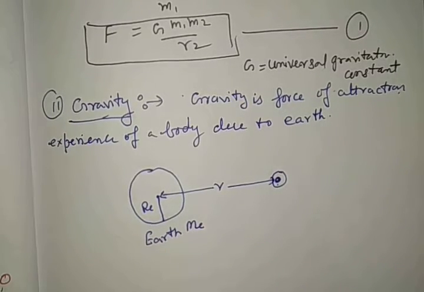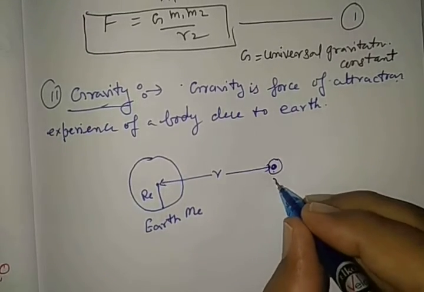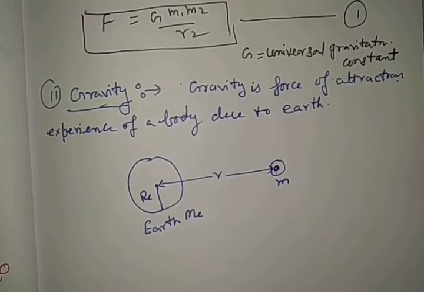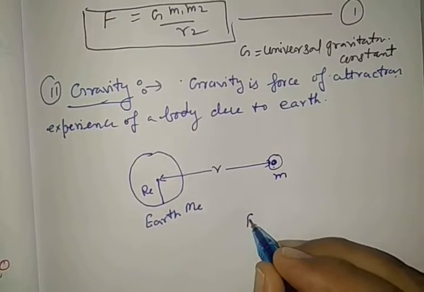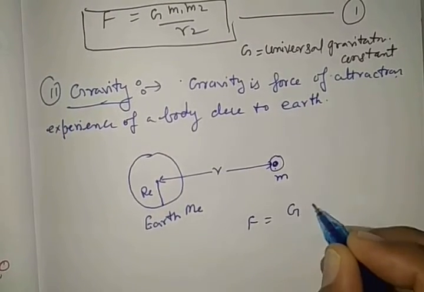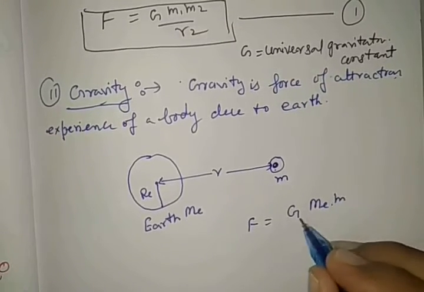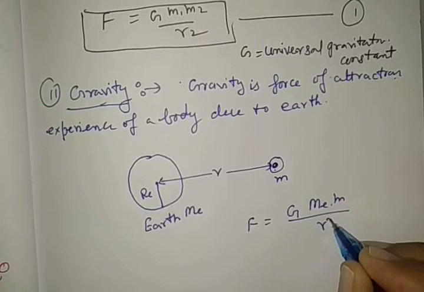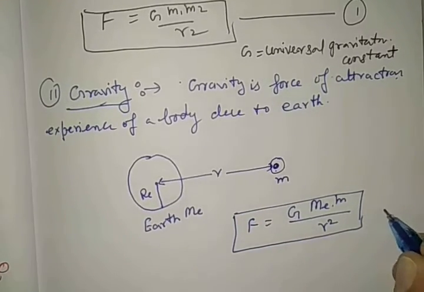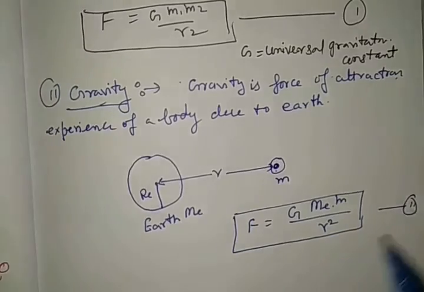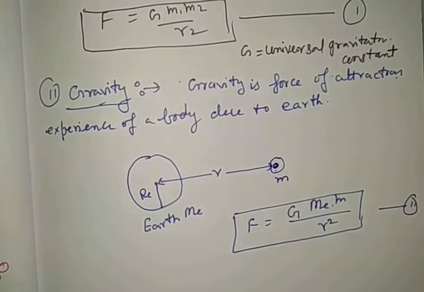Here, if small m denotes the mass of this body, then by the universal gravitation law, the force acting between both is capital G, mass of Earth into mass of body, by the square of the distance. This is the mathematical formula here in equation number 2 to calculate the force experienced by the body.